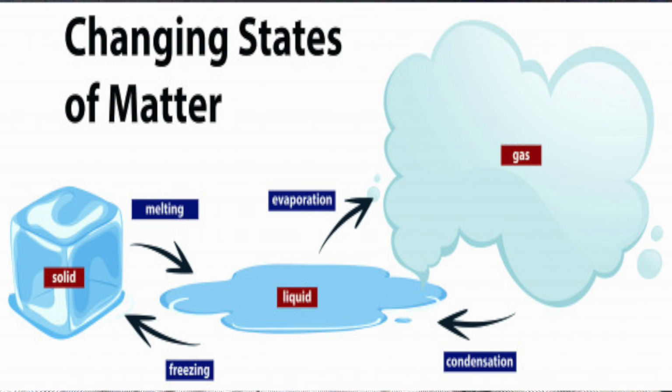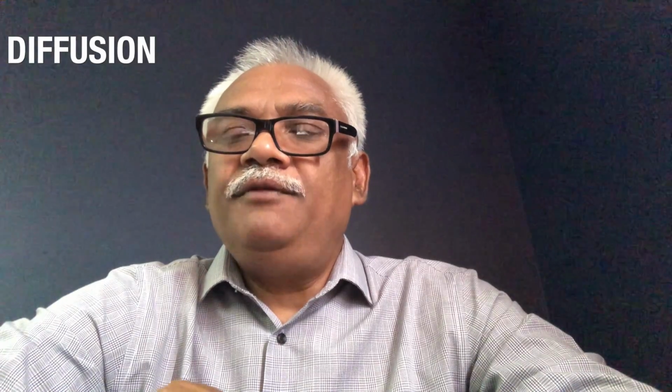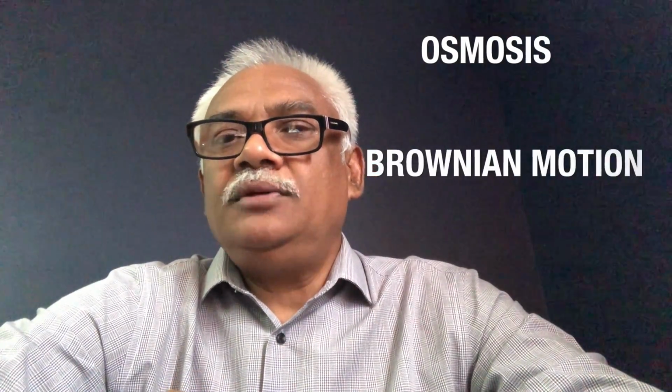It is also important for us to consider that in matter, particles are constantly moving. This is what is referred to as the particle theory of matter. Now, it is important for us to cite the evidence of this theory, namely diffusion, osmosis, and Brownian motion.